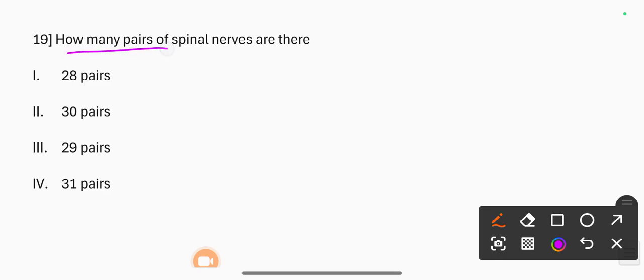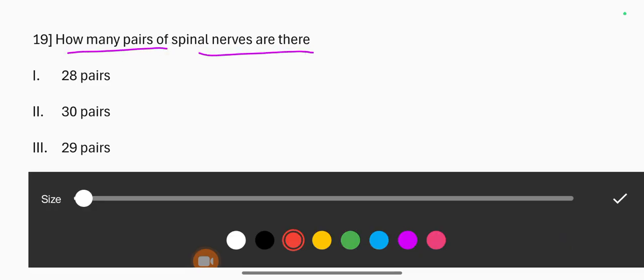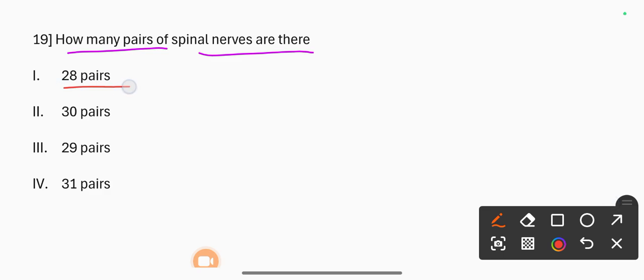Next question, how many pairs of spinal nerves are there? 1. 28 pairs, 2. 30 pairs, 3. 29 pairs, 4. 31 pairs. Correct answer is 31 pairs.